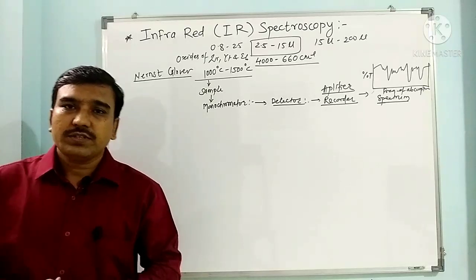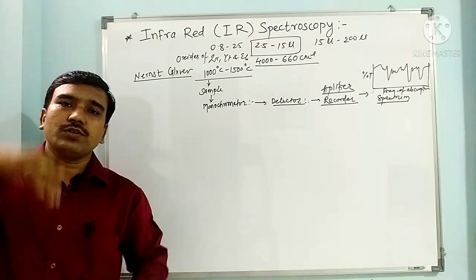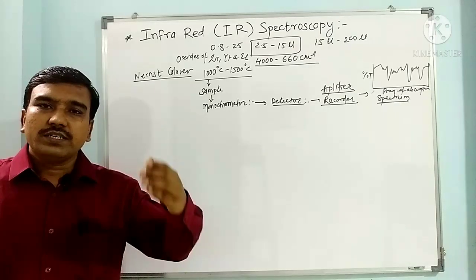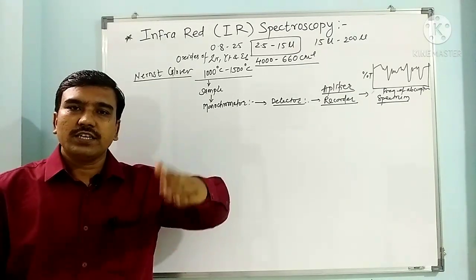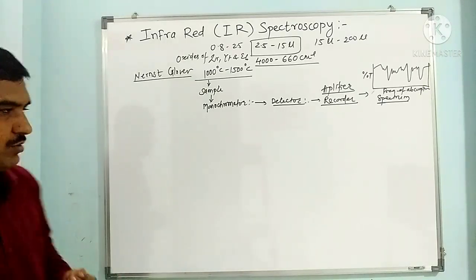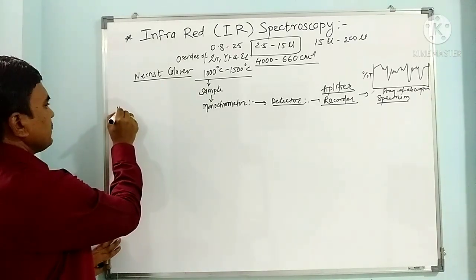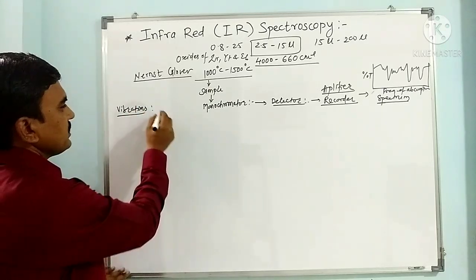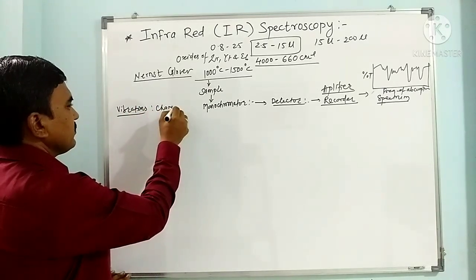In IR spectroscopy, this energy is not responsible for electronic excitation. It is responsible for excitation from lower vibrational energy levels to higher vibrational energy levels, because the compounds undergo vibrations. Due to the vibrations, it undergoes changes in the vibrational energy levels.